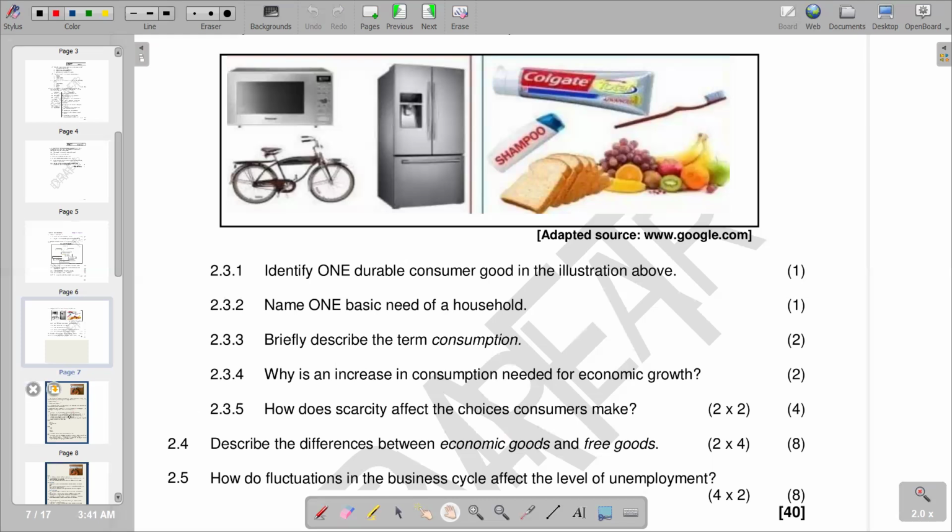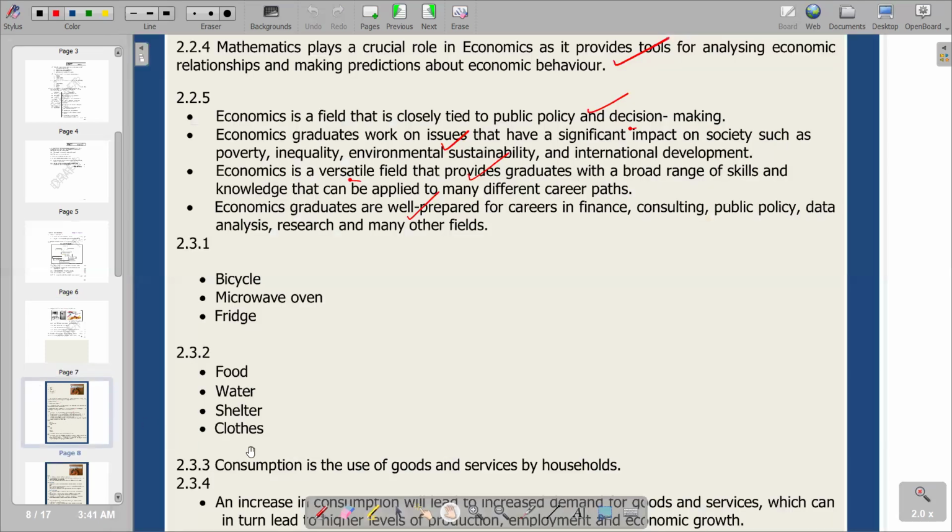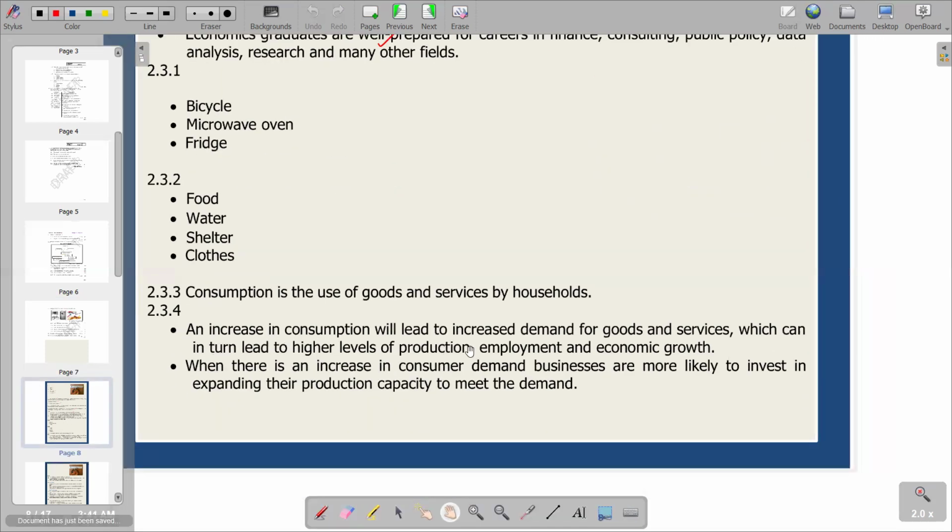So we go to our other section now, in terms of the explanation that we have according to the response of this video. 2.3.4 is saying an increase in consumption will lead to increased demand for goods and services, which can in turn lead to higher levels of production, employment and economic growth, exactly as we are trying to explain. Then the next point is saying when there is an increase in consumer demand, businesses are more likely to invest in expanding their production capacity to meet the demand. So obviously, when they increase their production capacities, we are going to have an increase in the total monetary value of goods and services produced in the country, and there we notice economic growth.